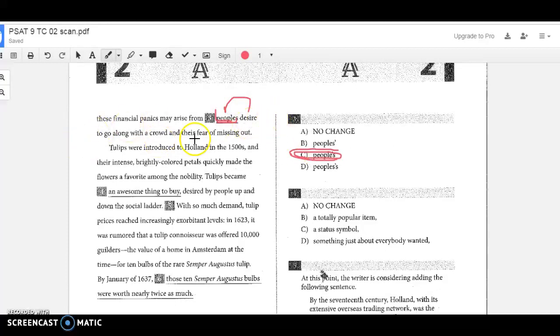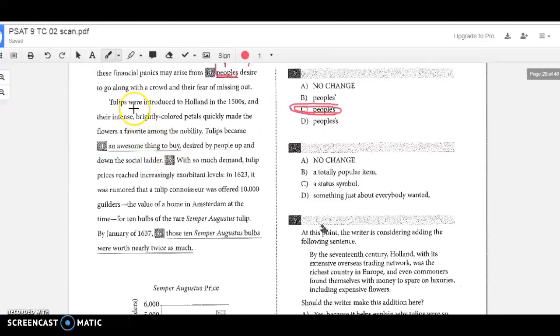To go along with the crowd and their fear of missing out. Tulips were introduced to Holland in the 1500s, and their intense, brightly colored petals quickly made the flowers a favorite among the nobility. Tulips became an awesome thing to buy. So this one you have to figure out based on how the text is going, what's the best option here.